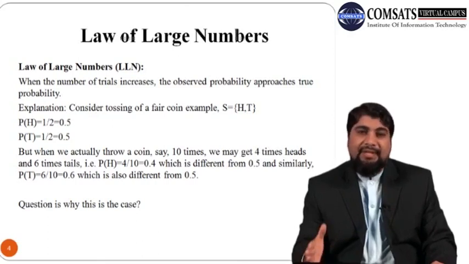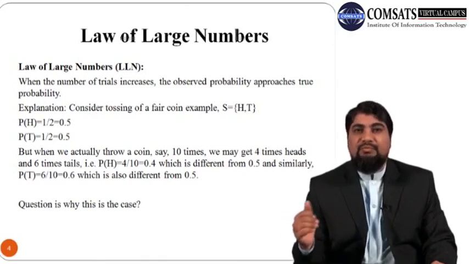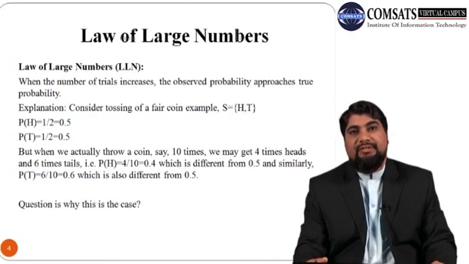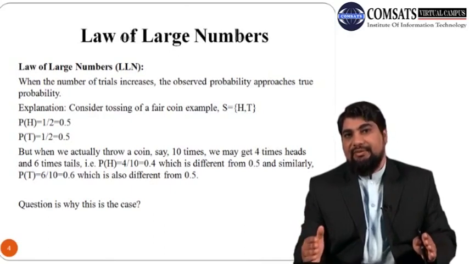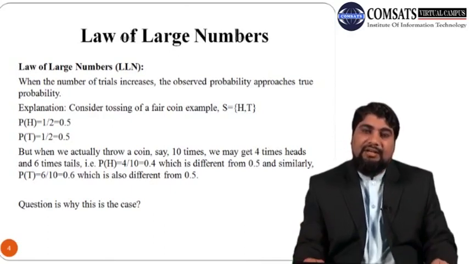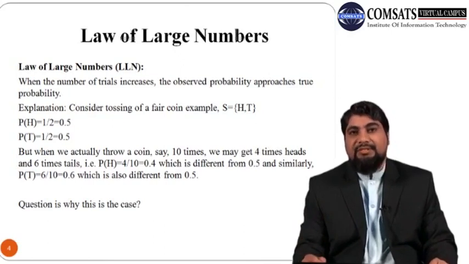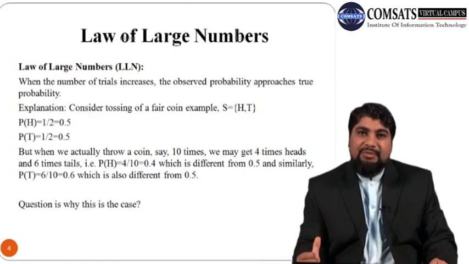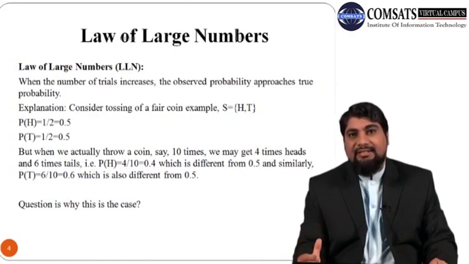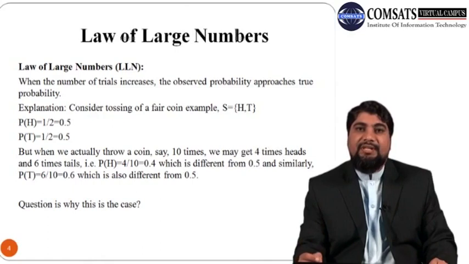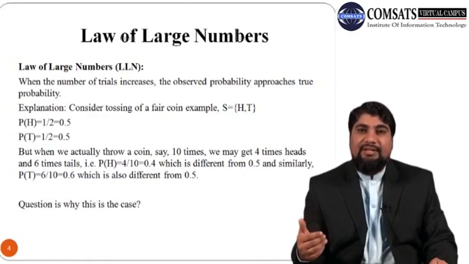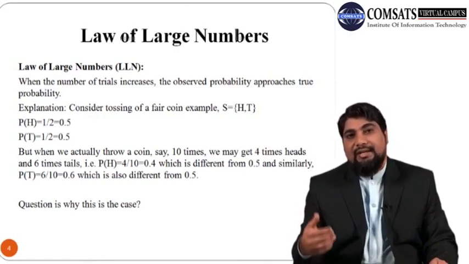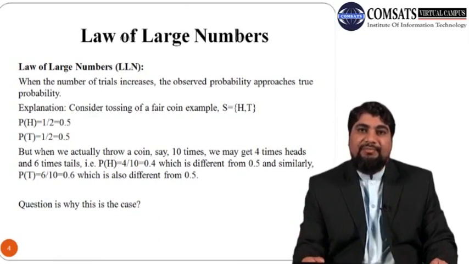Note that this observed probability is different from the true probability, which is 50%. So this is the scenario. We have two probabilities. One is the theoretical probability, which is also called the true probability, and the second is the observed or the empirical probability, which is calculated by actually carrying out the experiment.